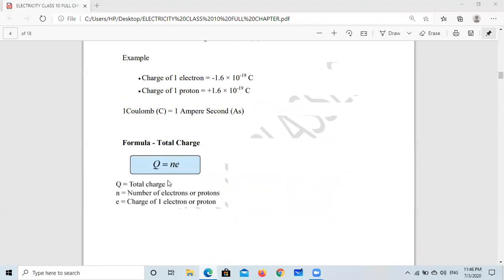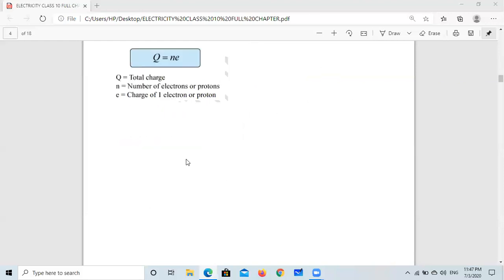Now we can calculate the total charge if we know the number of electrons, n, and the charge on one electron. If 5 electrons are transferred, we can say 5 times the charge on one electron. Similarly, in this way we can calculate the total charge. So Q equals Ne, where Q is the total charge, N is the number of electrons, and e is the charge on one electron.